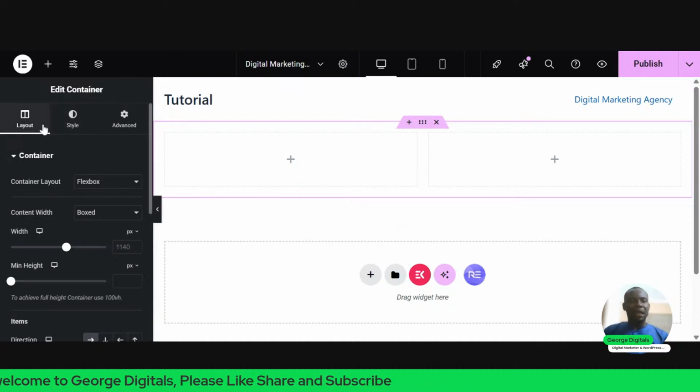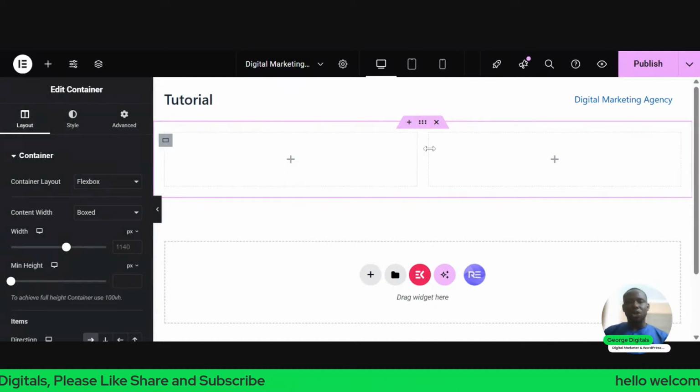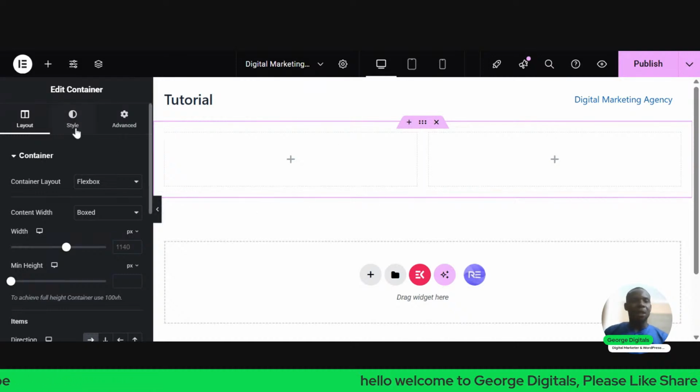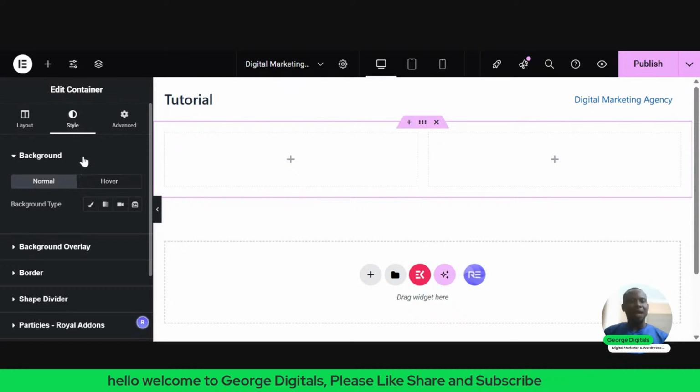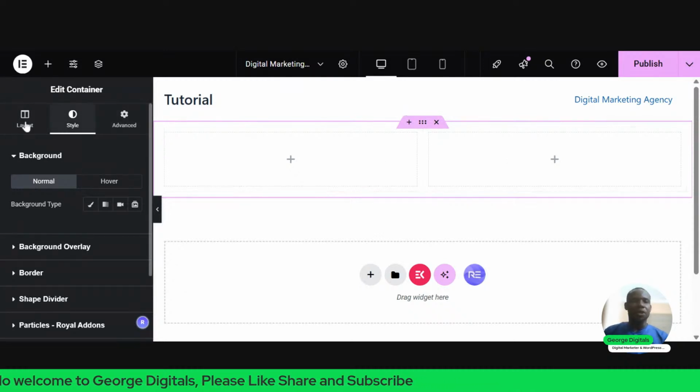Now the layout basically controls the structure of this container. Then we have the style. We can use it to change the color, the look, and the feel of this container. So let me show you what I'm trying to say.